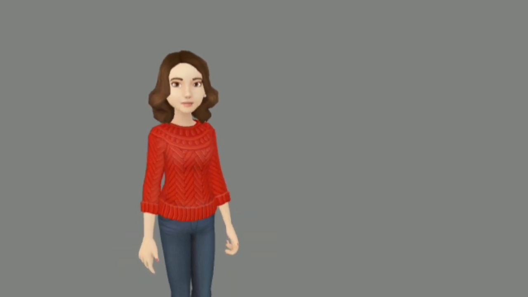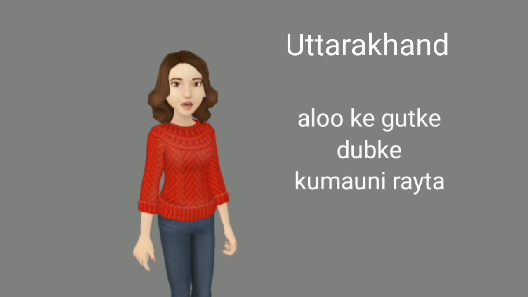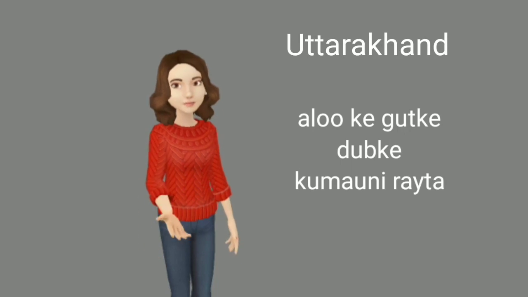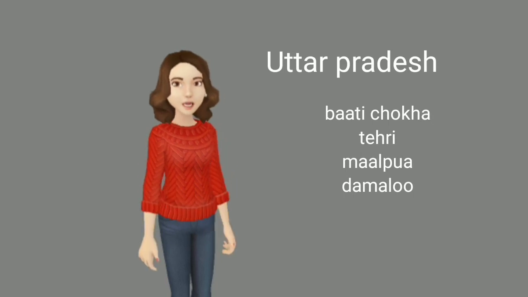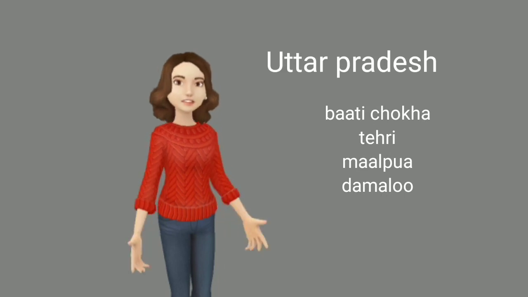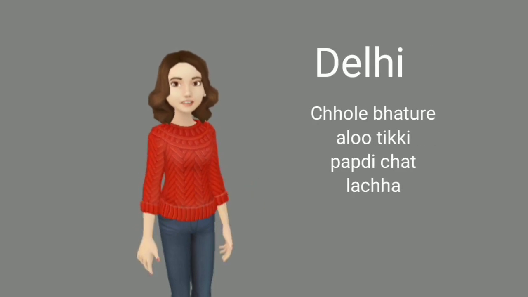Here I gave you some examples of state food. First is Uttarakhand. Favorite dishes of Uttarakhand are aloo ke gutke, dubke, kumauni raita. So mouth-watering dishes there. Uttar Pradesh: bati chokha, tehri. Vegetable pulao is also known as tehri, then malpua and dum aloo. In the capital of India, that is Delhi: chole bhature, aloo tikki, papdi chaat and lachha.